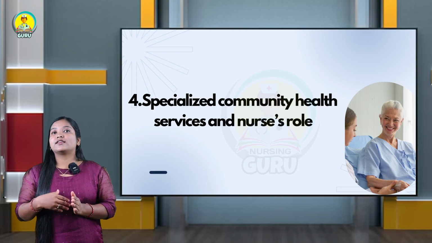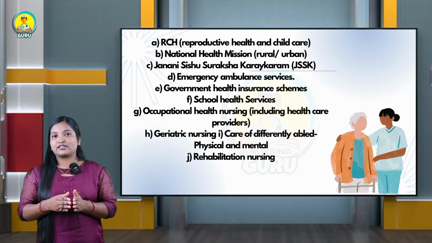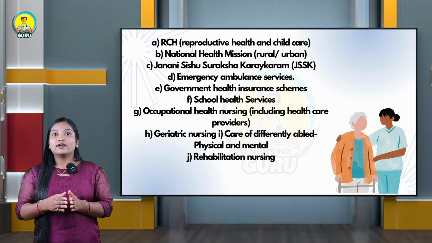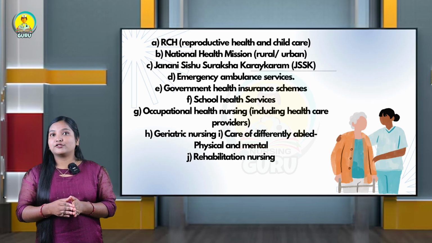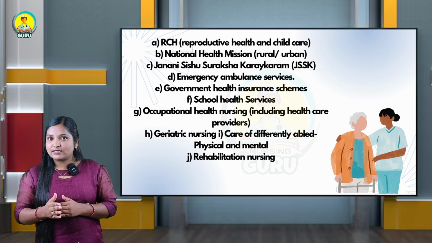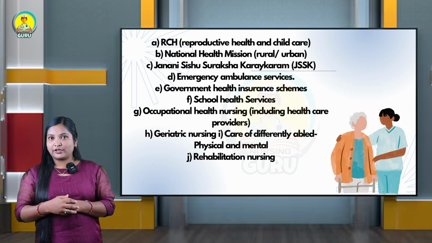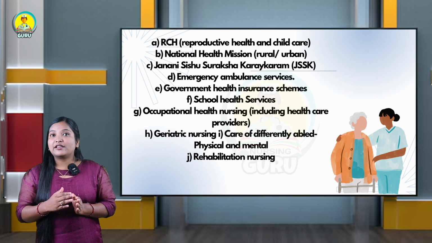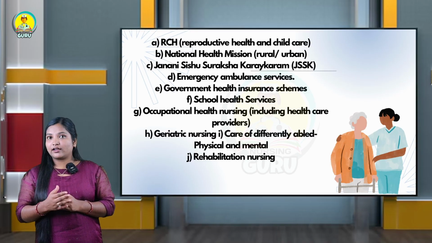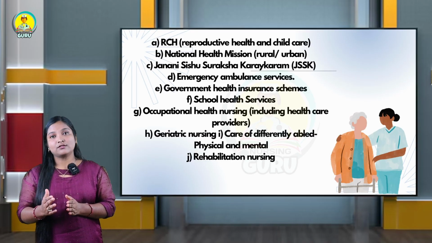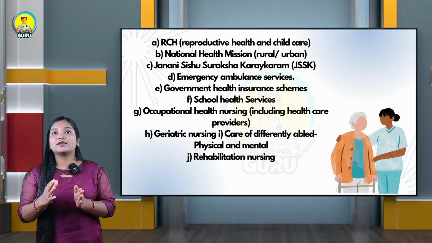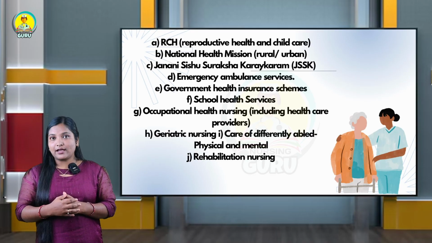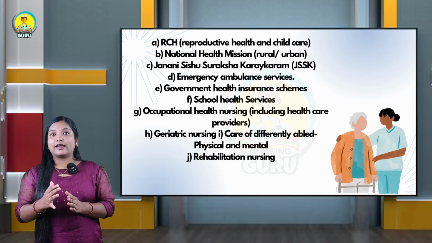Things like RCH, meaning reproductive and child health, then Janani Suraksha Yojana, then ambulance services present in the community, and rehabilitation services rendered in the community. These are all the schemes given by the government of India, and you are going to study them in this unit.